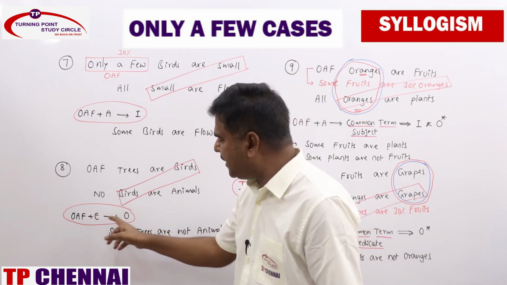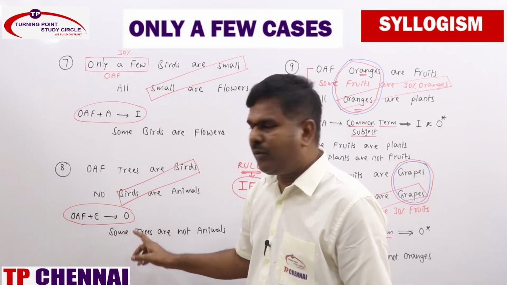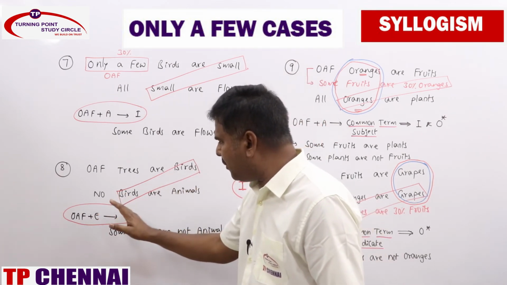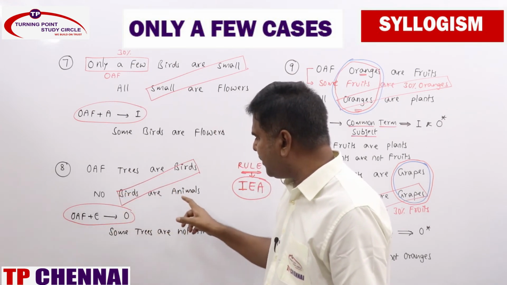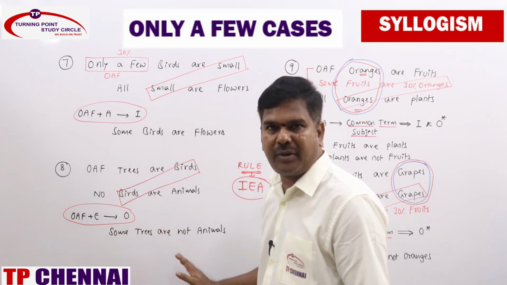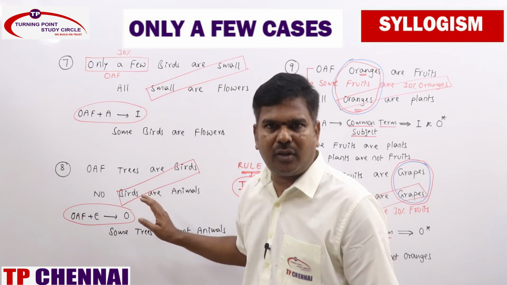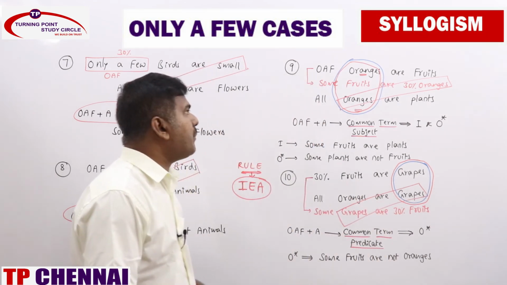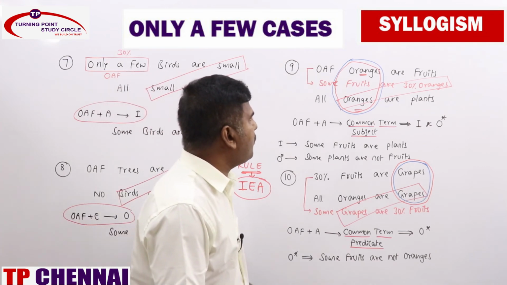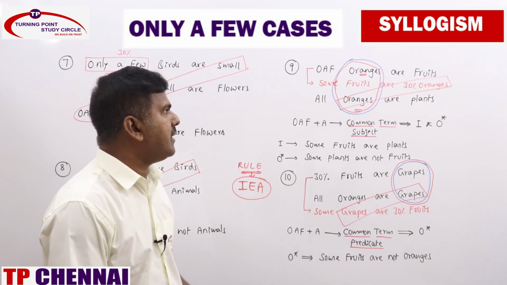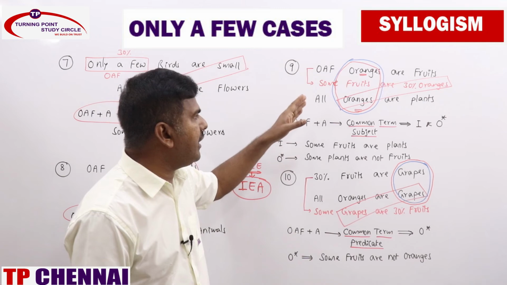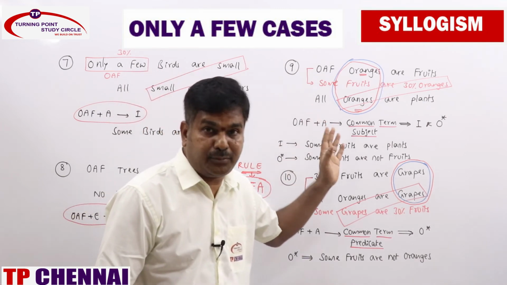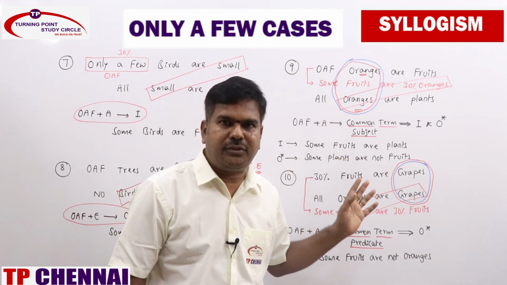OAF plus E statement, you will be getting O. It is already properly aligned, so you will be getting some trees are not animals. I don't think you have any issues here, right? Coming to the ninth one: only a few oranges are fruits and all oranges are plants. Whenever there are only a few and A statements with a common term as subject.